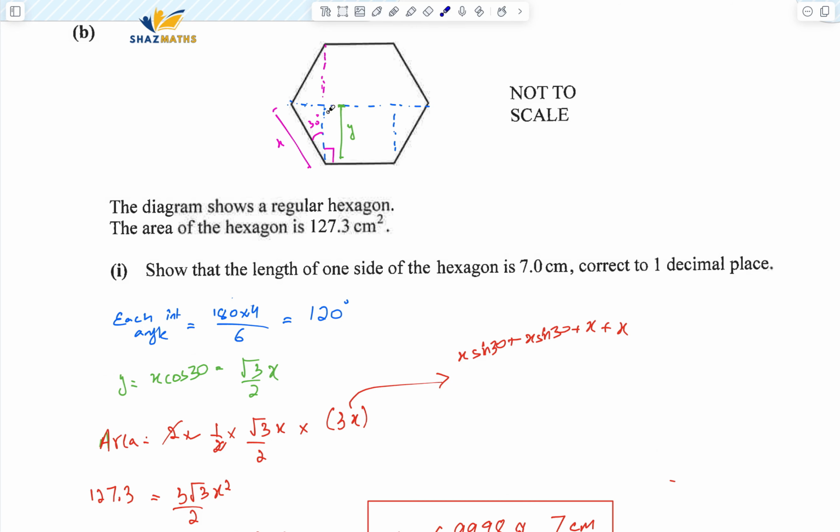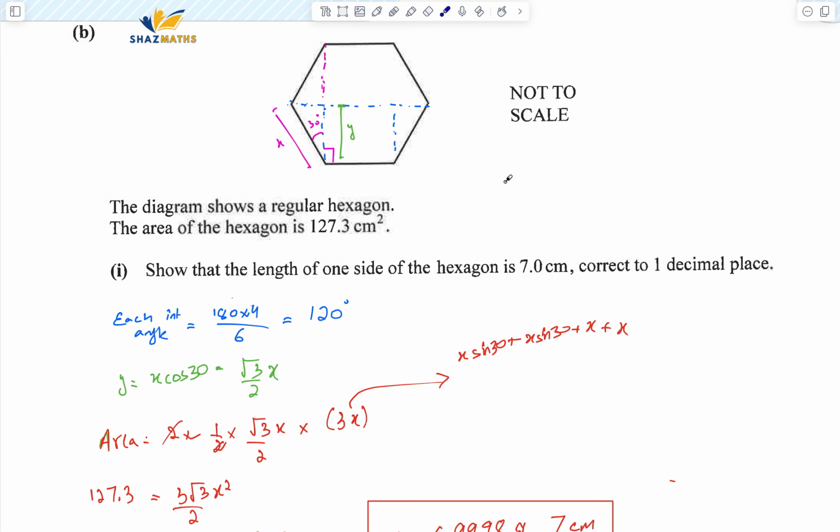Now because the straight line should be 90, this angle should be 90, between a horizontal and a vertical line. This whole angle is 120, so this is 30 degrees. That's what I've written. Because this is 30 degrees, I've expressed this vertical length in terms of x, which is basically what we have to find out. So y, the vertical length, equals x times cos of 30. You can just consider this triangle over here. It's a 90-degree triangle with this angle 30.